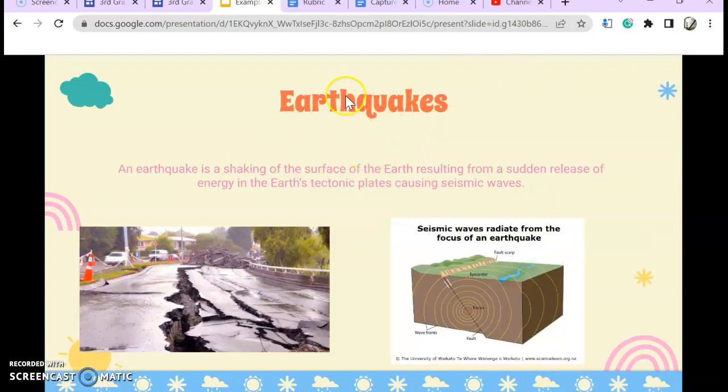So you want to make sure you're doing that. The next page, I put the name of my severe weather phenomenon up here. I wrote a definition of what earthquakes are, and I gave 2 photos that are relevant. So I'm working with earthquakes. I didn't put a picture of cupcakes, right? Or I didn't put a picture of dogs. I made sure to include pictures that are relevant to what I'm talking about. Okay, so you can take a look at that. So the requirements for this page is to make sure that you have your title, a definition, and 2 relevant photographs. That's the expectation on this page.